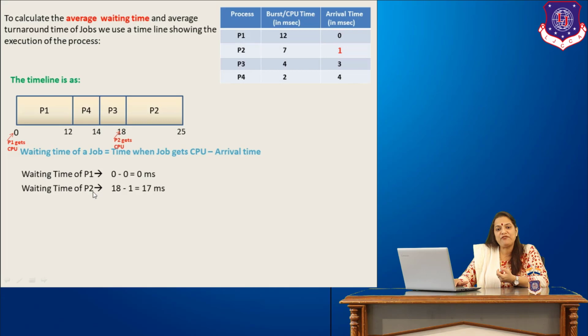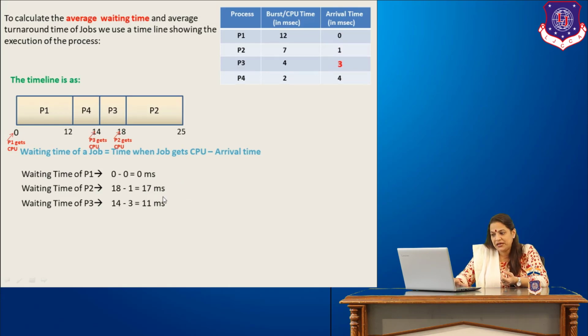Next is the waiting time of P2. That means how much did P2 wait to get the CPU. Again we see the timeline. P2 gets the CPU at 18 milliseconds. So was it that it waited for 18 milliseconds to get the CPU? No. It arrived on the system at the first millisecond, and it got the CPU at the 18th millisecond. So from 1 to 18, it was waiting for the CPU. So 18 minus 1 is the waiting time of process P2, that is 17 milliseconds.